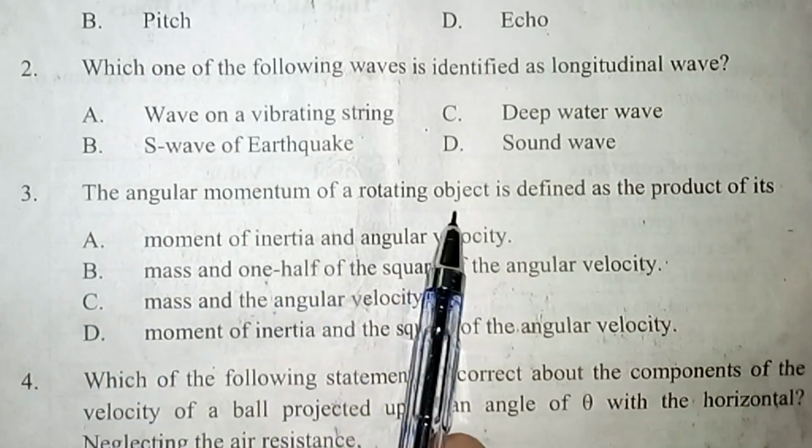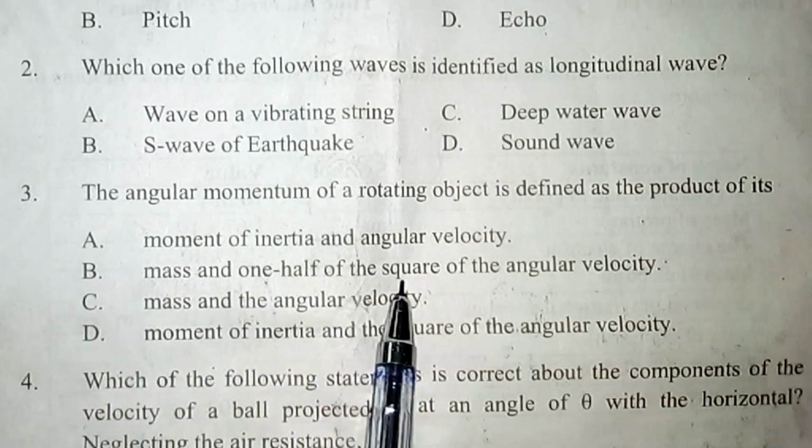This question says that the angular momentum of a rotating object is defined as the product of its: A. Moment of inertia and angular velocity, B. Mass and 1/2 of the square of the angular velocity, C. Mass and the angular velocity, D. Moment of inertia and square of the angular velocity.